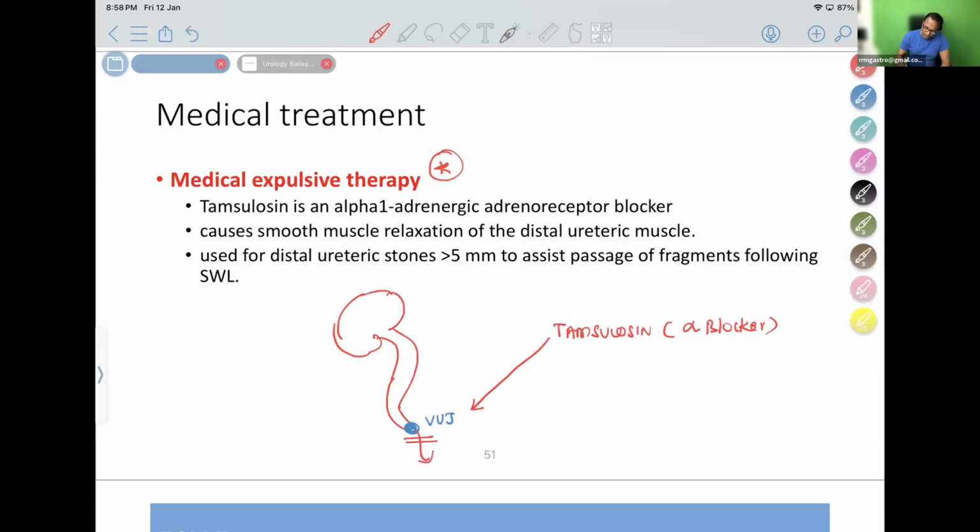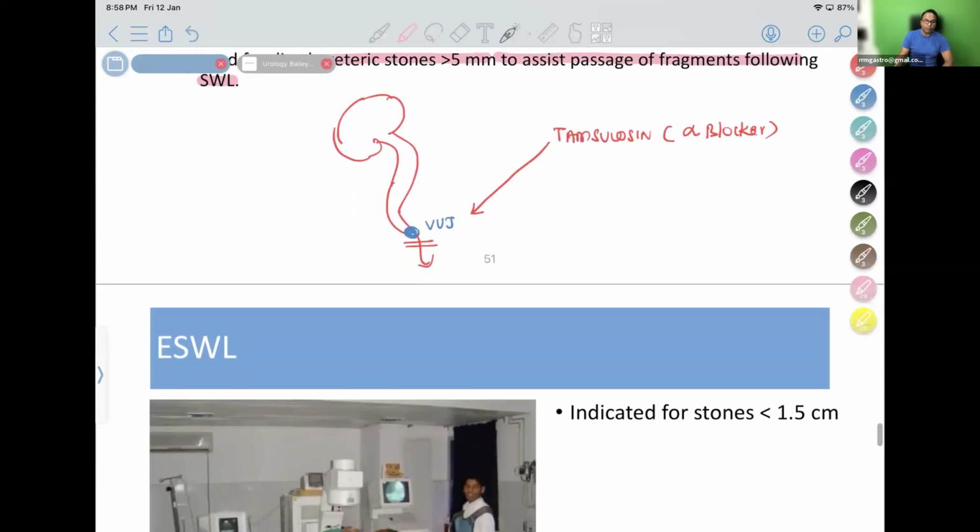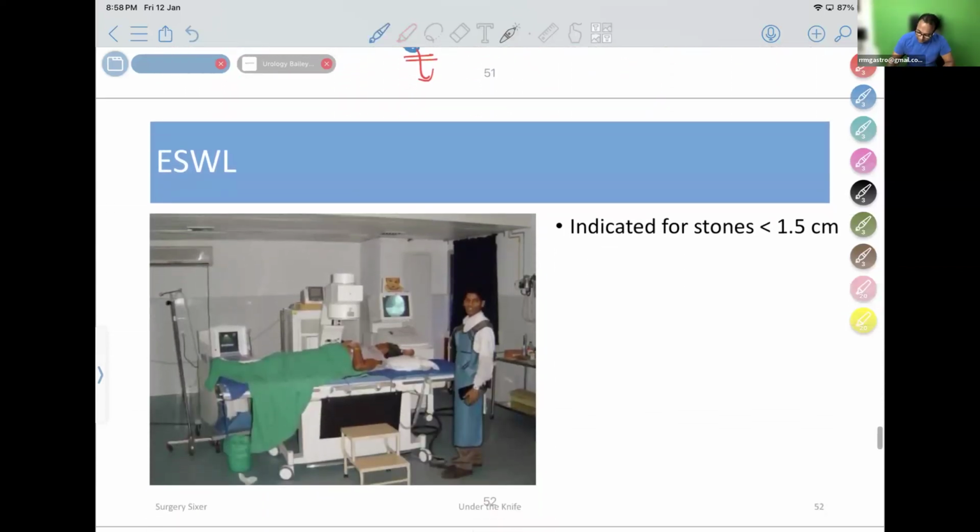Very interesting. It is used for distal ureteric stones more than 5 mm. And it is also used along with shockwave lithotripsy to allow the fragments to come out. Please don't forget, medical expulsive therapy with tamsulosin is a new update in Bailey and Love. So this is a very interesting treatment.